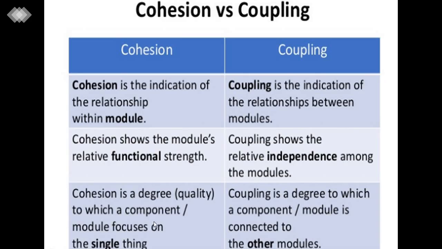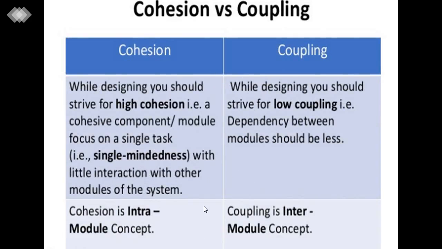Cohesion is the degree to which a module is focused on a single thing, whereas coupling is the degree to which components of different modules are connected. Cohesion is an intra-module concept and coupling is an inter-module concept. That is the main difference between them.